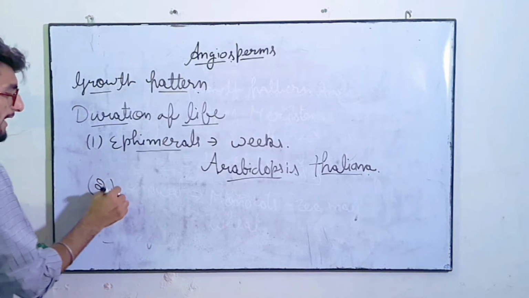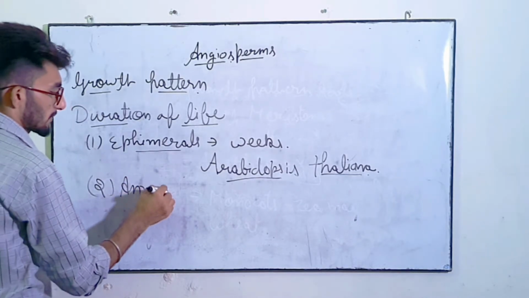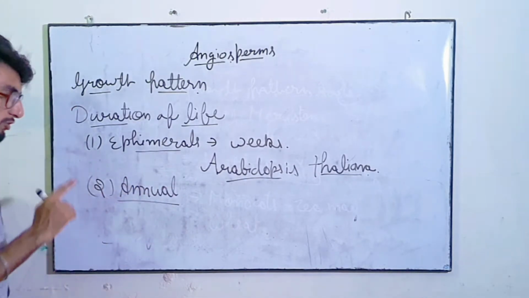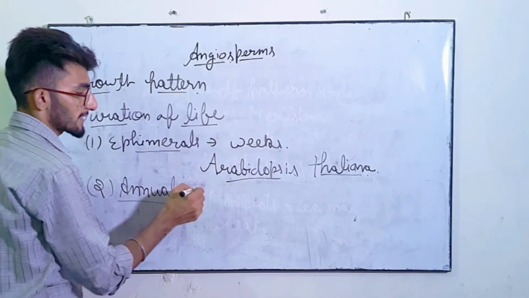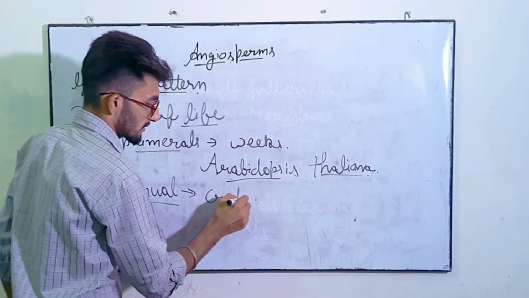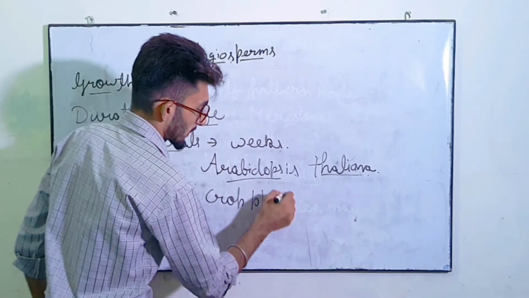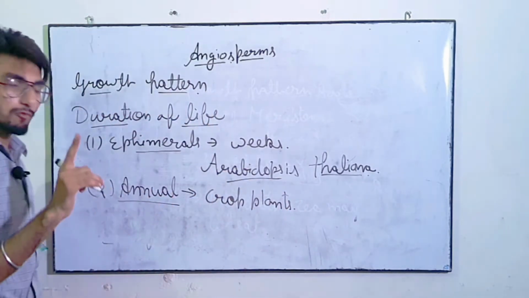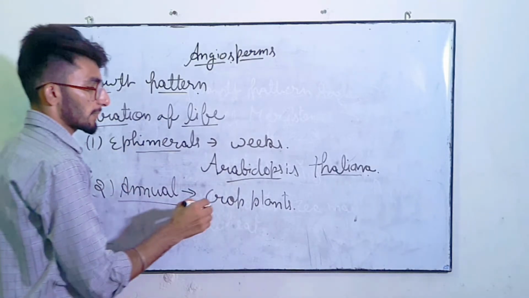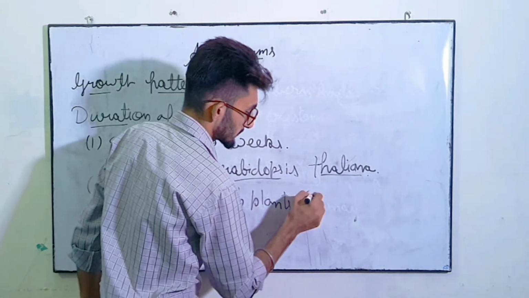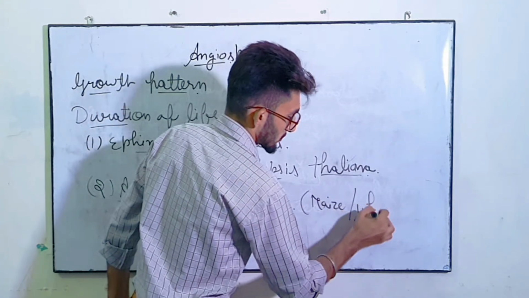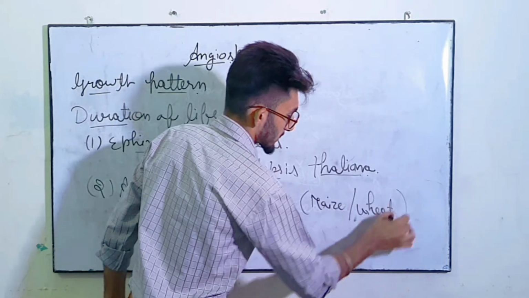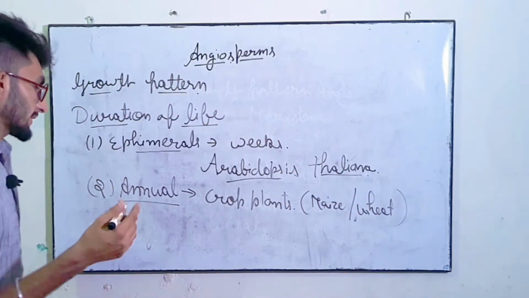Second type is annual. Annual plants are those plants which complete their life cycle in one favorable season. The example is grow plants. All such plants complete their life cycle in one favorable season. Examples are maize and wheat. So these are the examples of annual plants. Clear? Next is biennial.